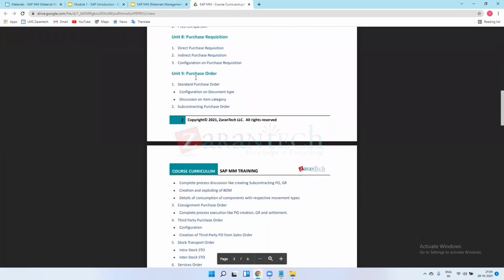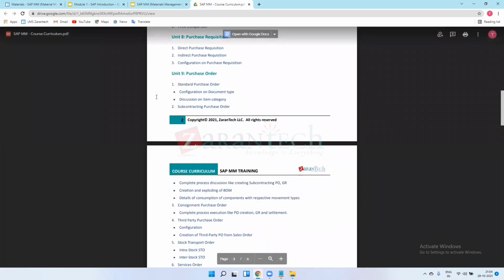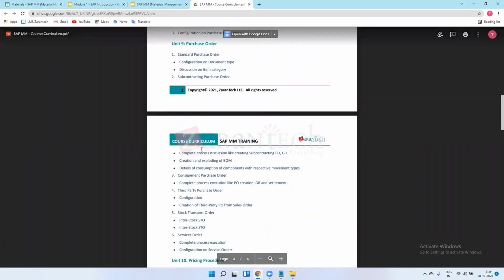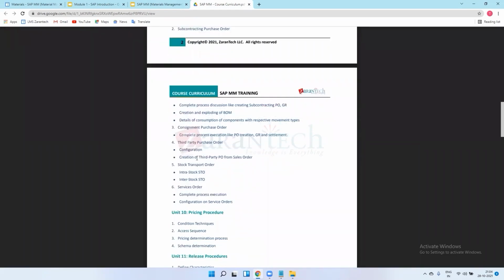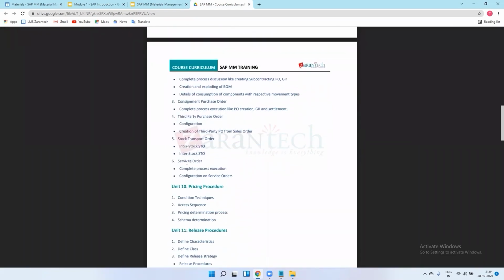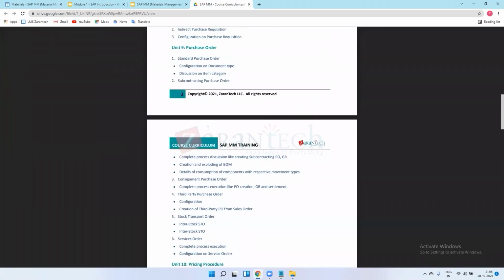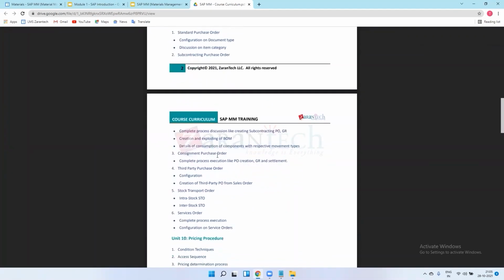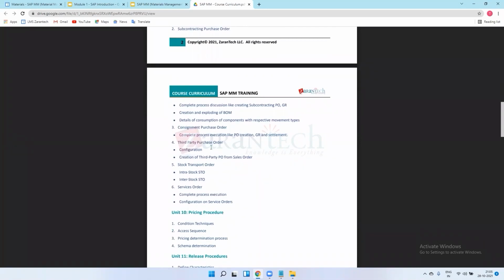The types of purchase orders are standard purchase order, subcontracting purchase order, then consignment purchase order, third party, then service order and stock transfer. These are the different five to six orders we use generally. Apart from this, there is no other purchase order in SAP.